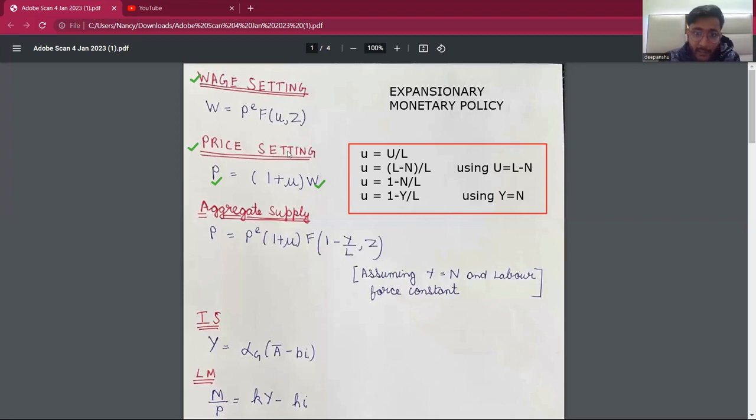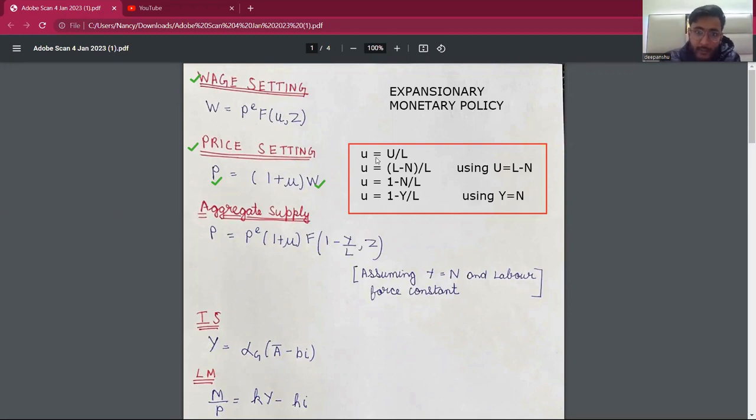Now, if we look at the aggregate supply relationship, if we substitute the wage setting relation into the price setting relationship, we get an expression similar to aggregate supply. But the aggregate supply relationship is a relationship with output, whereas this substitution gives us a relationship between the price level and unemployment. So here we have to make a substitution.